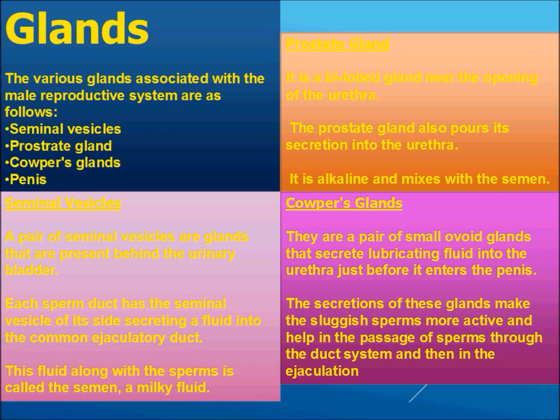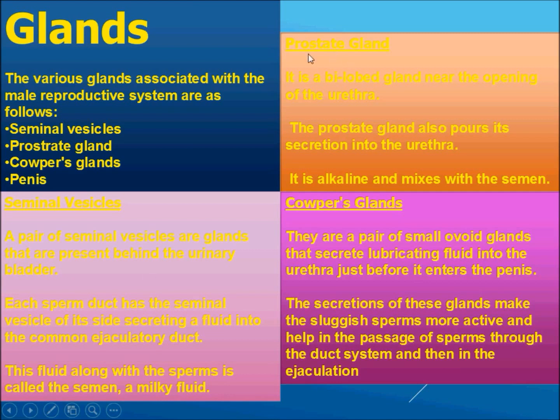Because through that duct urine also passes and it also passes the sperm. That's why it is known as the common ejaculatory duct. This fluid along with the sperm is called semen. What is semen? It is a milky fluid.